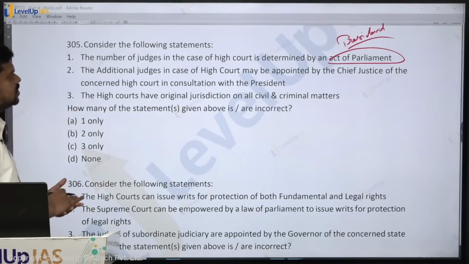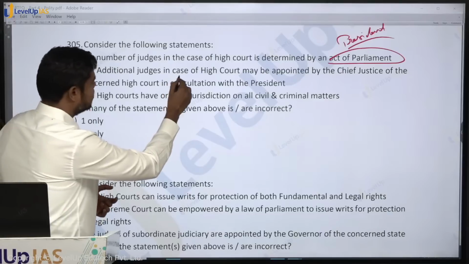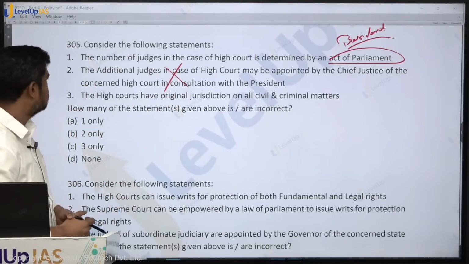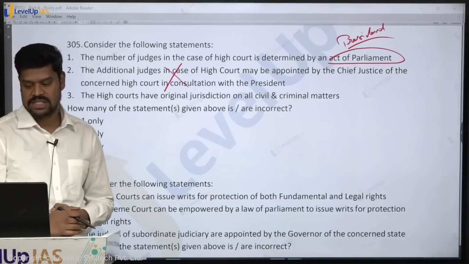So therefore the additional judge in case of High Court may be appointed by the Chief Justice of the concerned High Court in consultation with the President is wrong. So who appoints the judges? It is the President who will appoint these judges. So that is wrong. The High Courts have original jurisdiction on all civil and criminal matters.